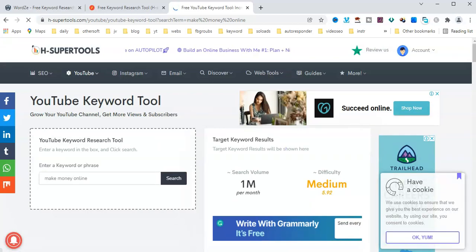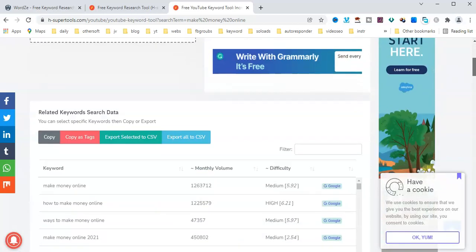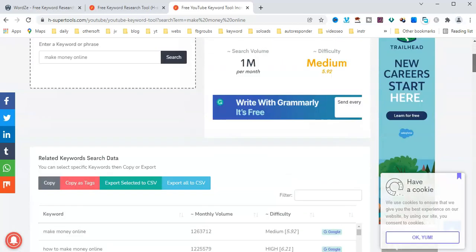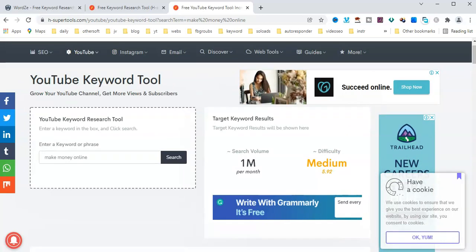Search is available. Here the search volume is 1 million per month. This is only a YouTube keyword research tool. This is useful to grow your YouTube channel and to get more views and subscribers. 1 million per month. Difficulty is medium.